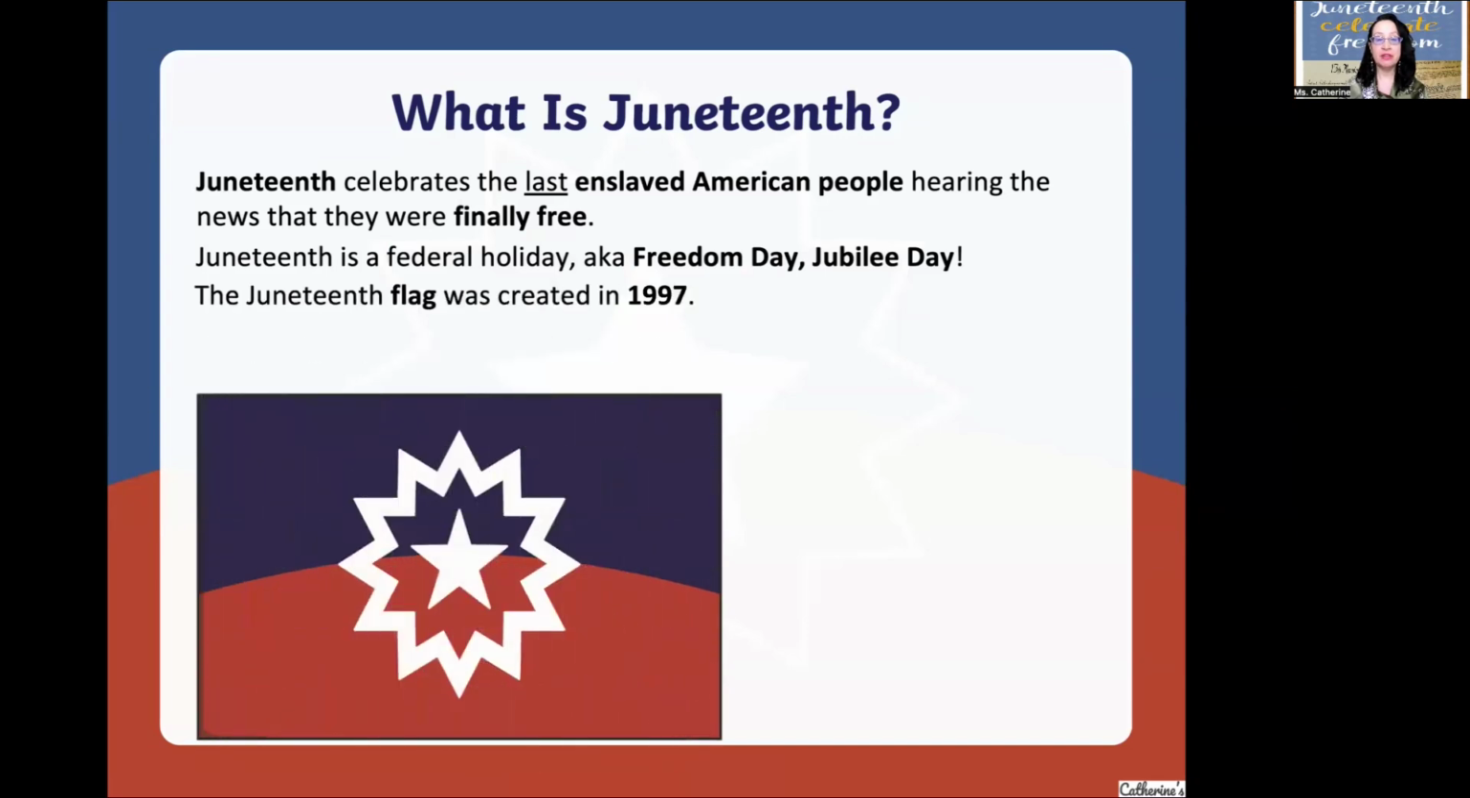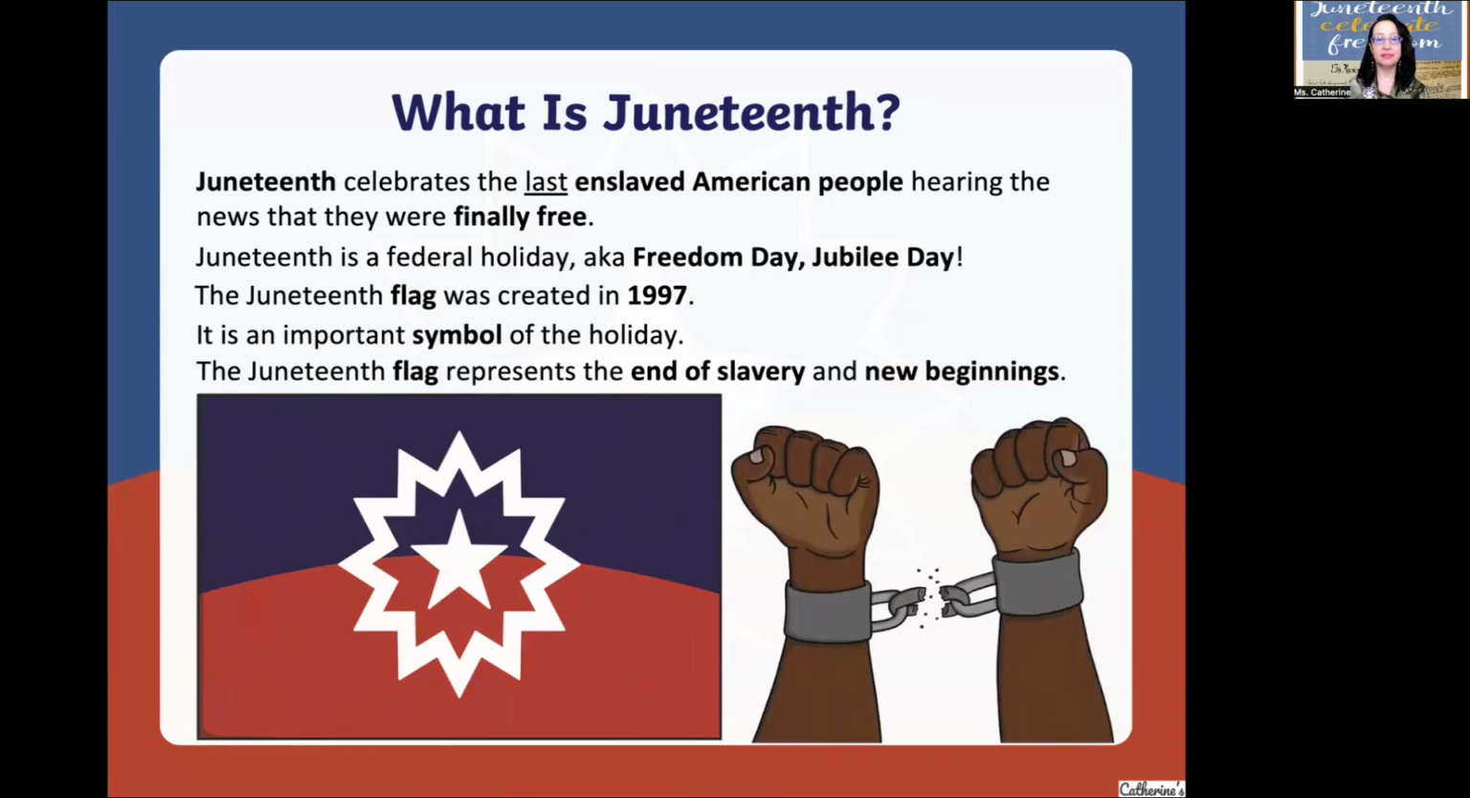The Juneteenth flag was created in 1997. It is an important symbol of the holiday. The Juneteenth flag represents the end of slavery and new beginnings.